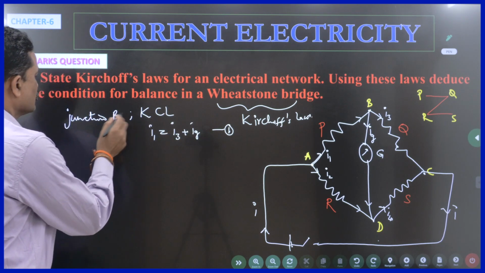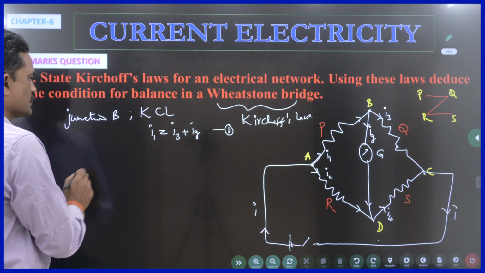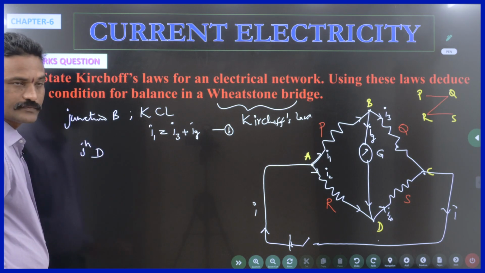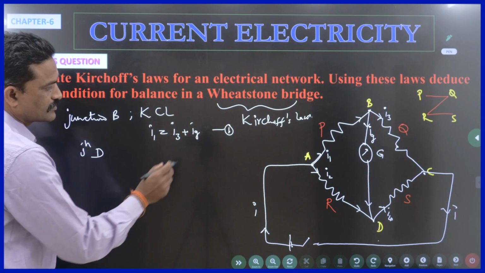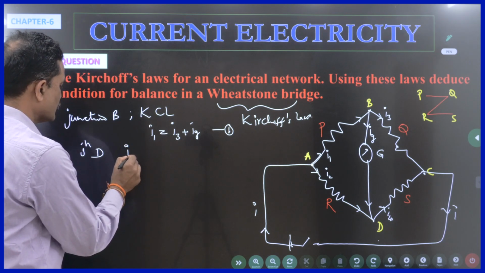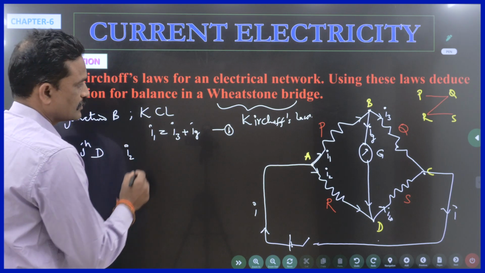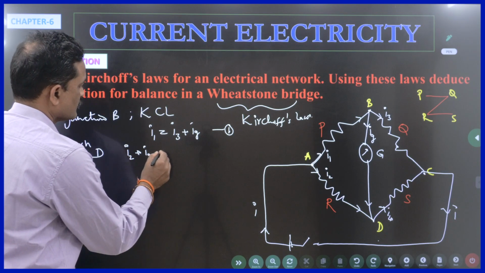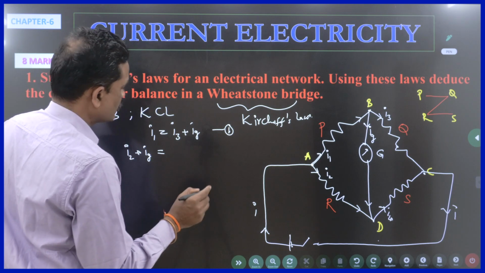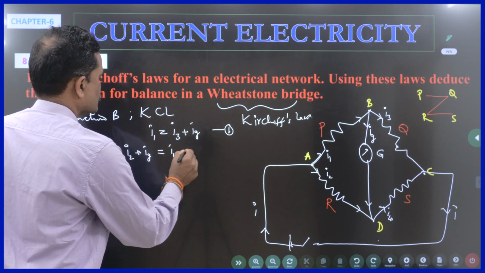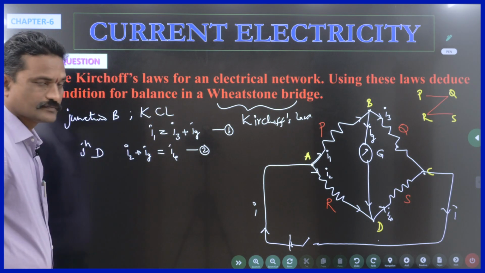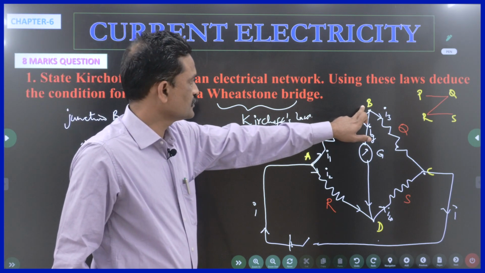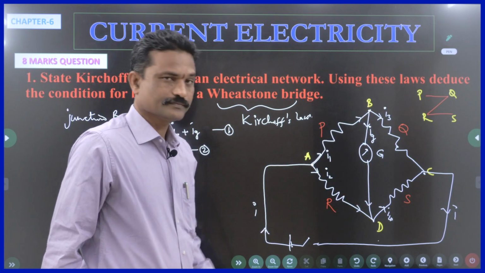Now apply junction law to the junction D. So I am applying it for junction D. Applying same Kirchhoff first law. So what are the incoming currents? I2 and Ig. What are the outgoing currents? Only one, that is I4. This is the equation number 2. So I used Kirchhoff's current law, applied it for two junctions, namely B and D.